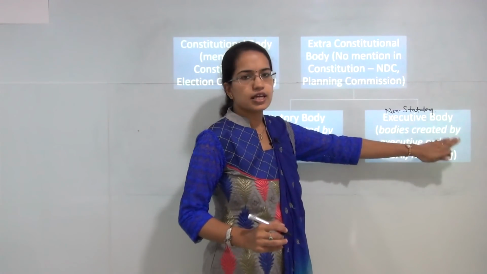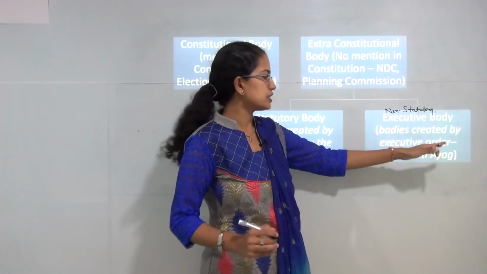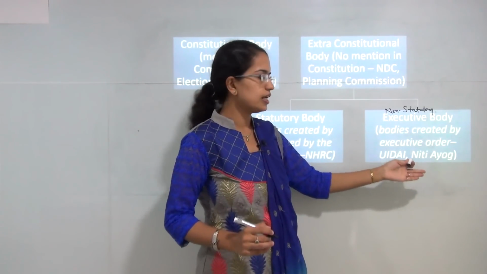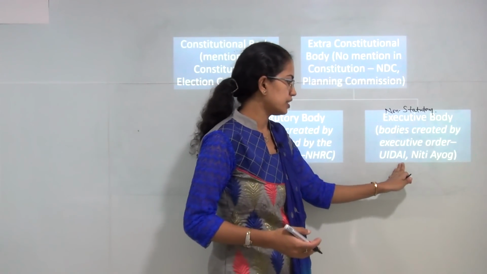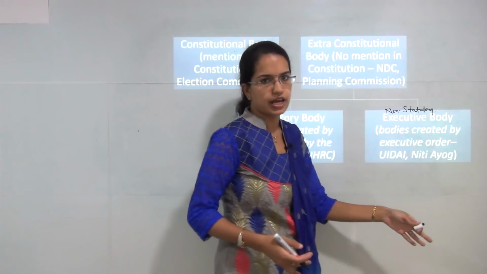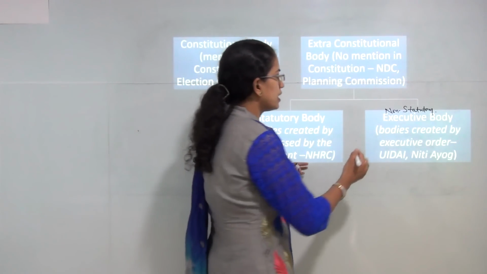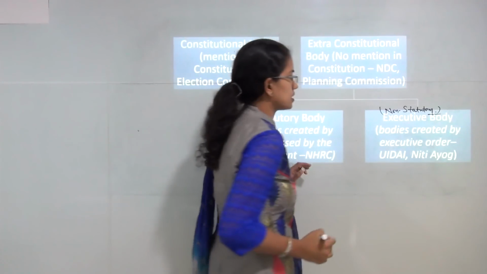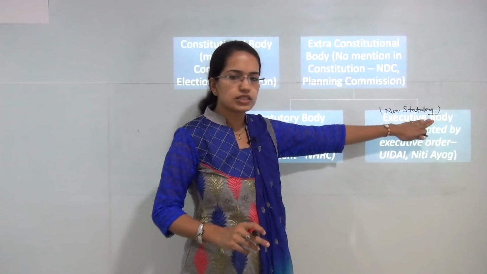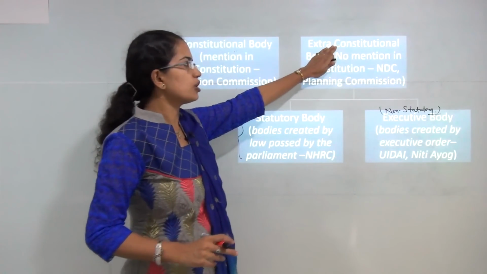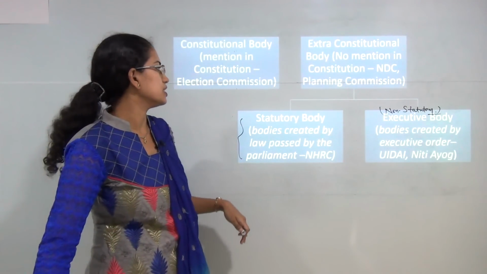However, non-statutory or executive bodies are those which are created by executive order, like the e-Aadhaar, the unique identification for individuals, and you have Niti Ayog or Planning Commission that was prior, which fall under the non-statutory category. So in simple terms, I can say Niti Ayog is a non-statutory body as well as non-constitutional or extra-constitutional in nature.